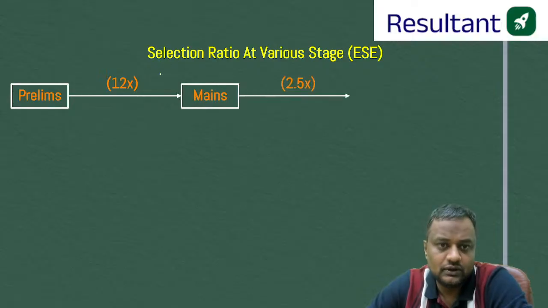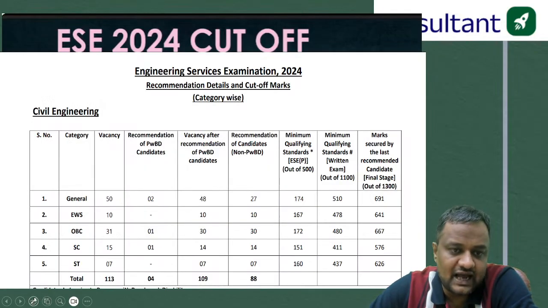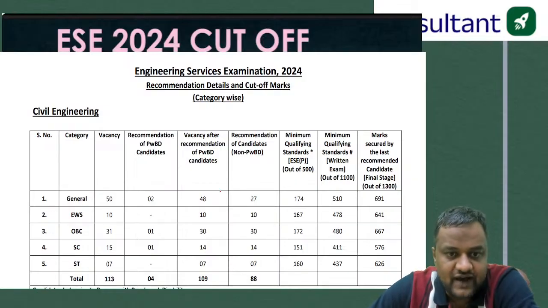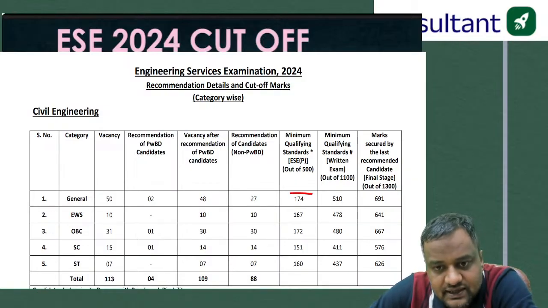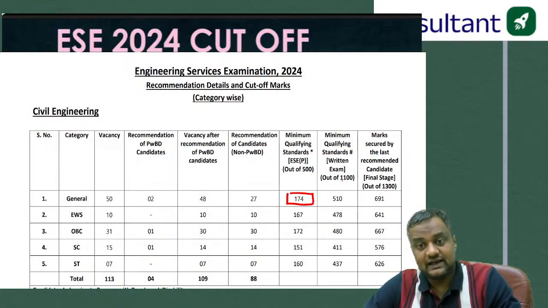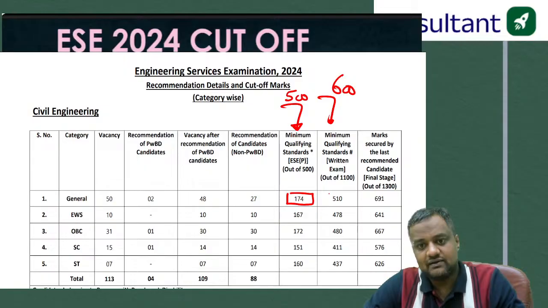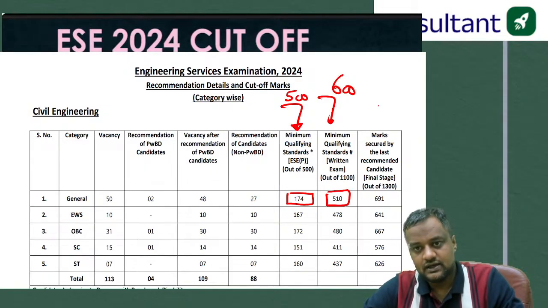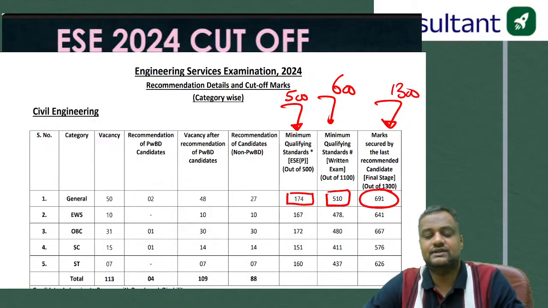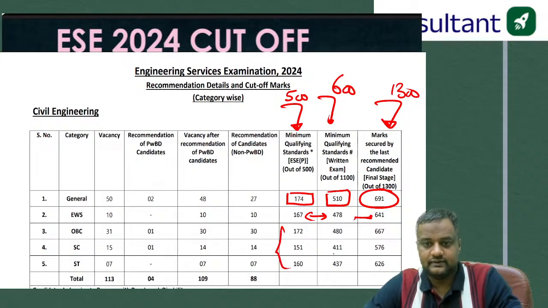Let me tell you, 12x students will be going to stage 2, as I told you. This is the cutoff of last year, 2024. For the 500 marks, the cutoff is 174 for general, less than 200. Out of 1100, that is 500 of prelims and 600 of mains, 510 is the cutoff, and out of 1300, which includes 200 marks of personal interview, 691 is the cutoff. Similarly, the cutoff for other branches is also mentioned here.